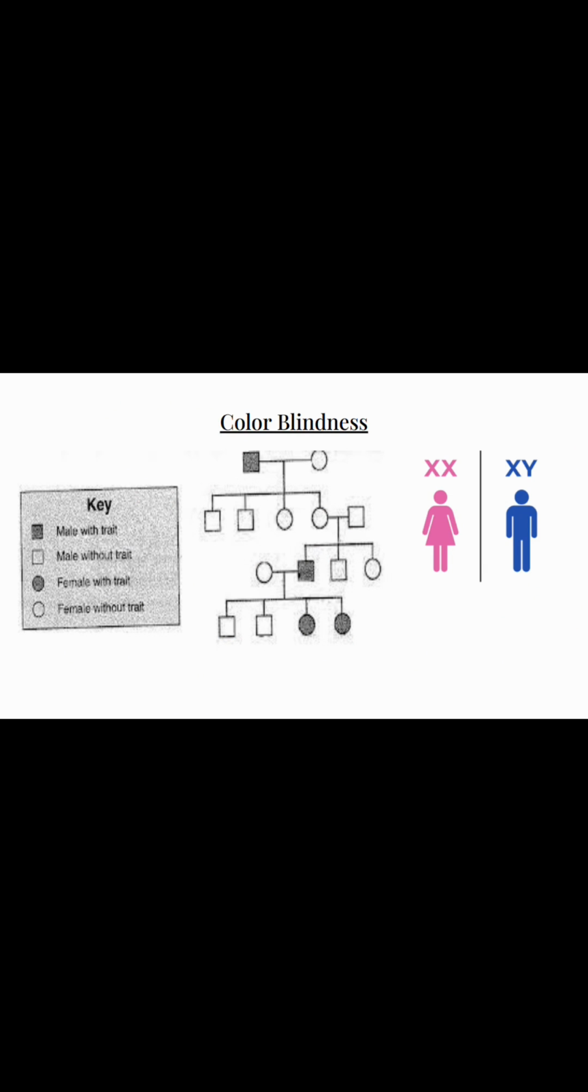Next, sex-linked genes are genes located on the X or Y chromosome. Color blindness is a good example of this because it is a sex-linked recessive trait located on the X chromosome. So color blindness is more prevalent in males than females because males only have one copy of the X chromosome, therefore not having a second copy to possibly mask that trait.